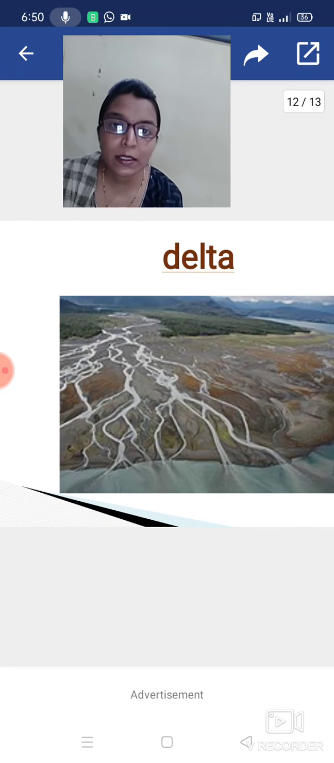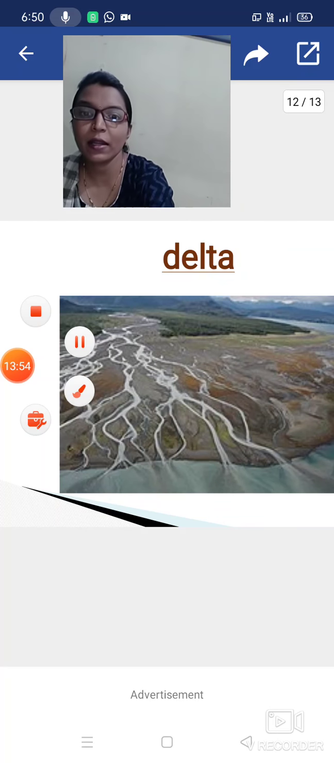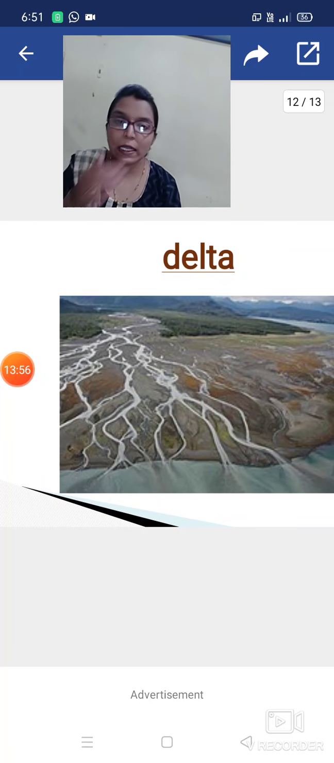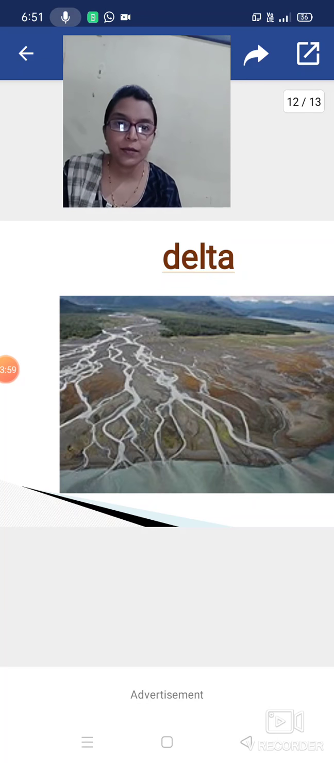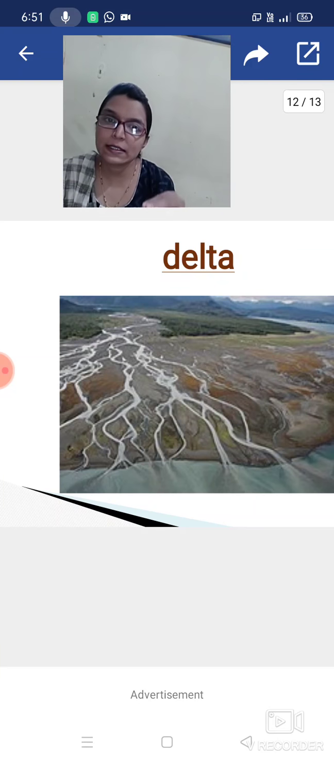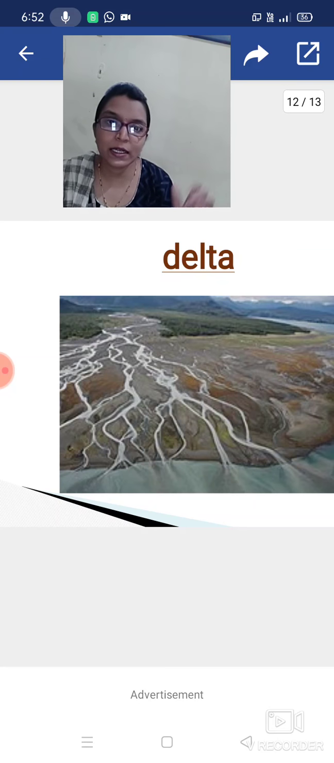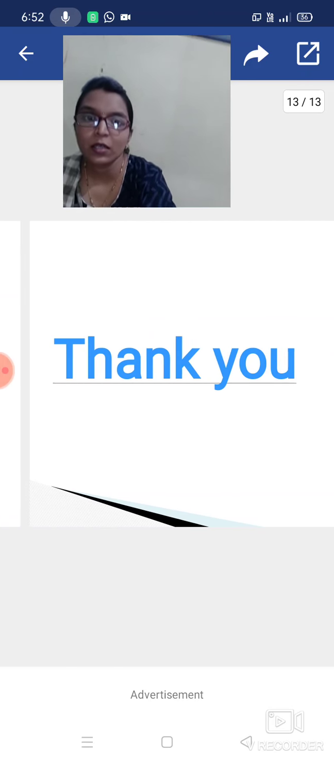The next landform is the delta. Now what is meant by delta? So delta is a triangle-like structure. It starts at the mouth of the river and it extends or flows into the ocean. Okay, that is the delta.